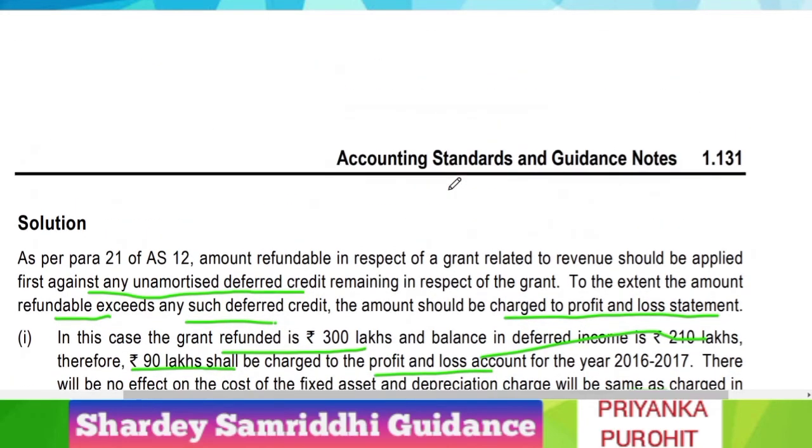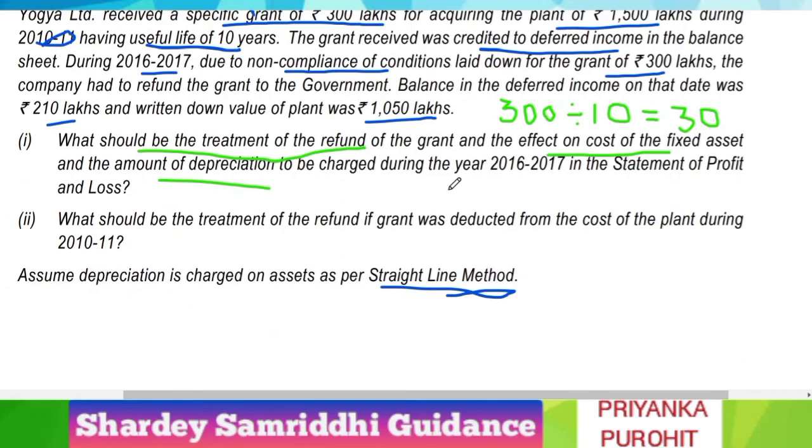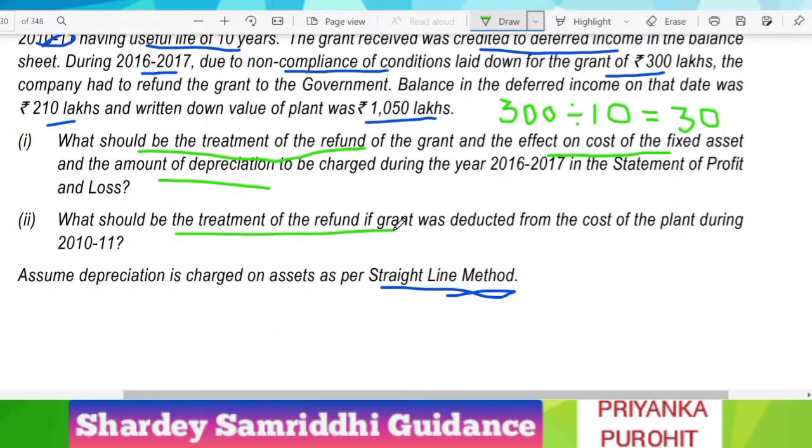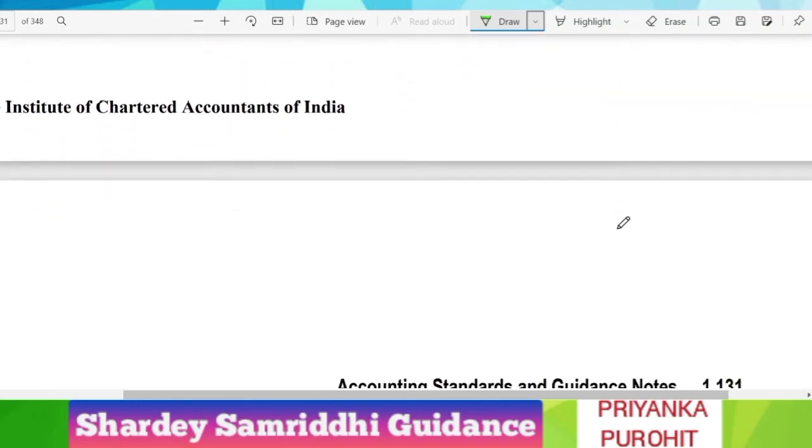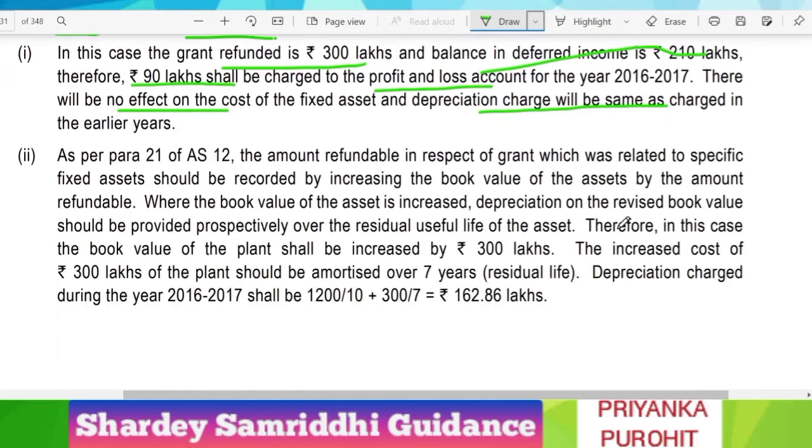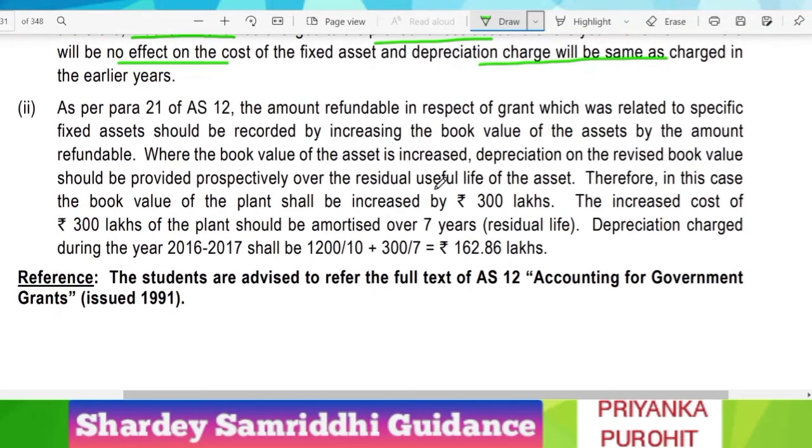So now let us look into the last part of this question. What should be the treatment of the grant if the grant was deducted from the cost of the asset? If we had followed the first method, that is, we had deducted the amount of grant from the cost of the asset, then the treatment would be: the amount refundable in respect of a grant which was related to a specific fixed asset should be recorded by increasing the book value of the asset by the amount refundable. Where the book value of the asset is increased, depreciation on the revised book value should be provided prospectively over the residual useful life of the asset.